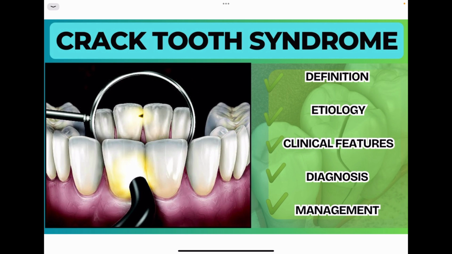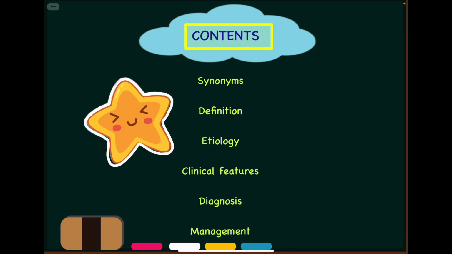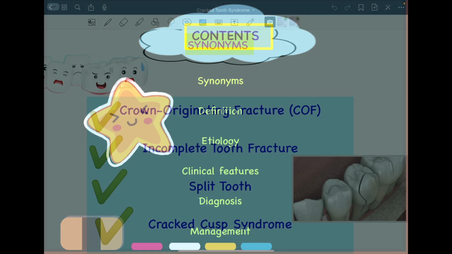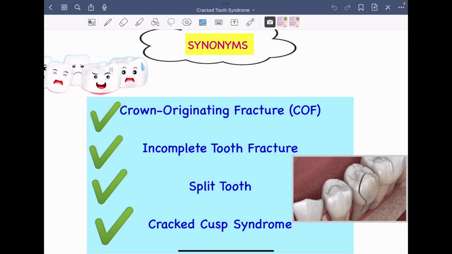Our today's topic is cracked tooth syndrome. So without any further delay, let's get started. Today we will be discussing cracked tooth syndrome under the following headings: synonyms, definition, etiology, clinical features, diagnosis and management. So let's begin with discussing the synonyms for cracked tooth syndrome, right?